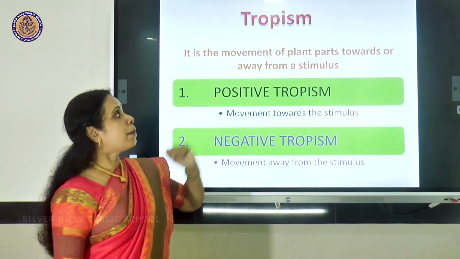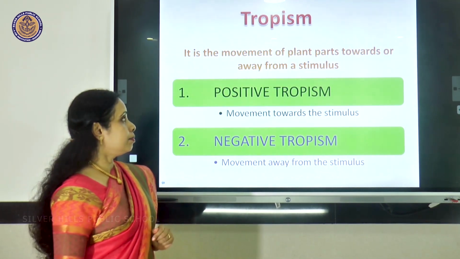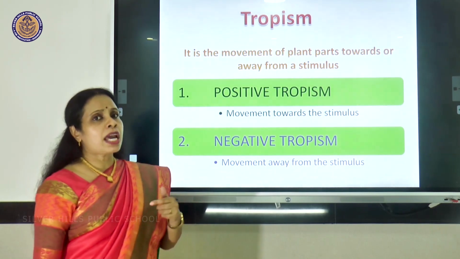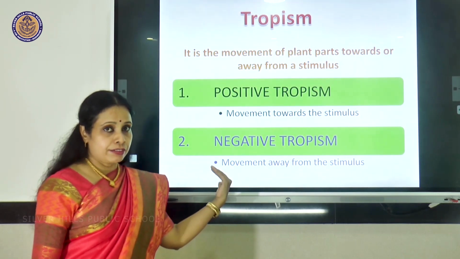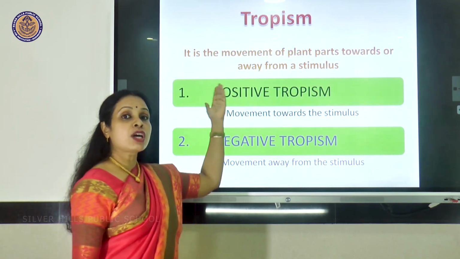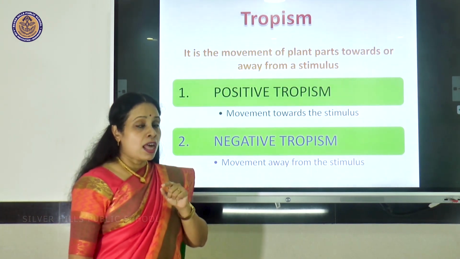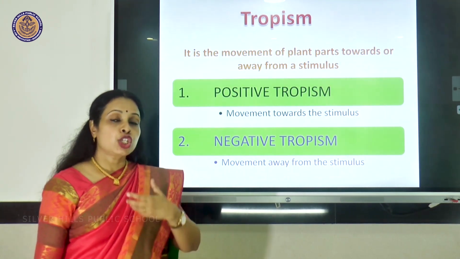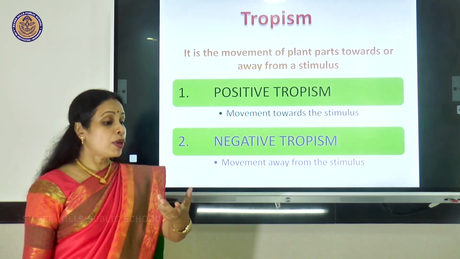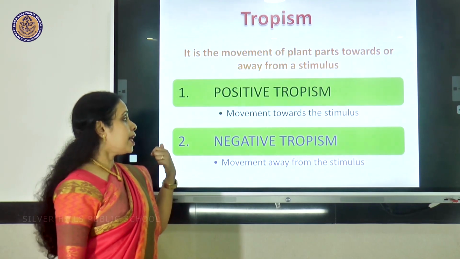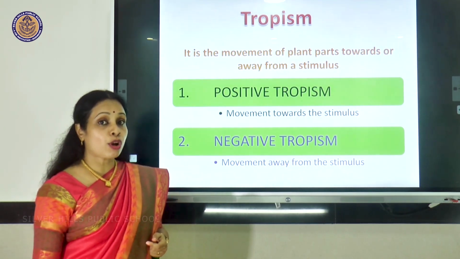It is the movement of plant parts towards or away from a stimulus. Now the tropism can be either positive or negative. Positive means the movement of the plant part is towards the stimulus. But if it is moving away from the stimulus, that is called negative tropism.